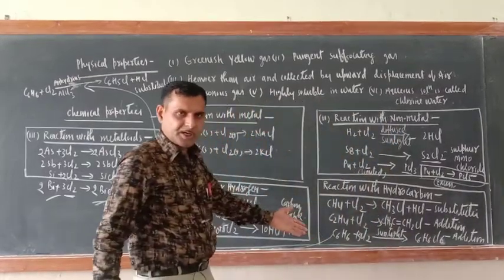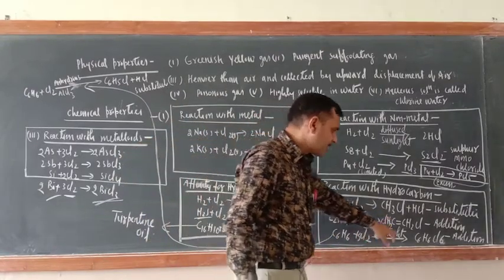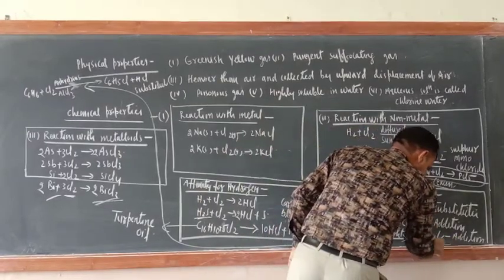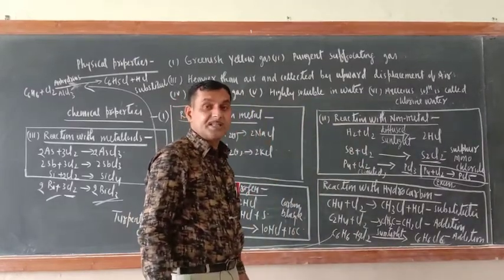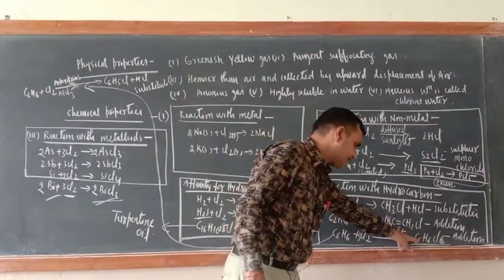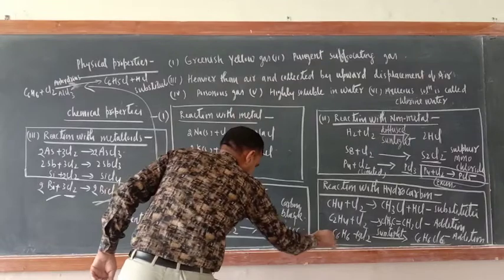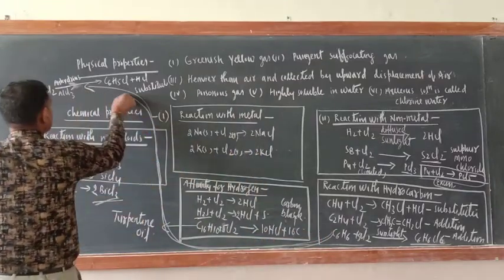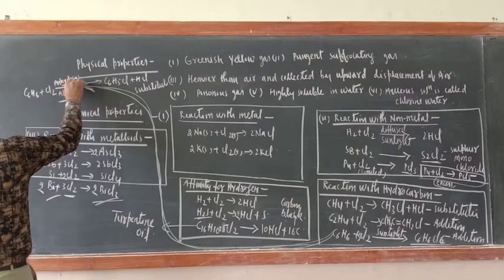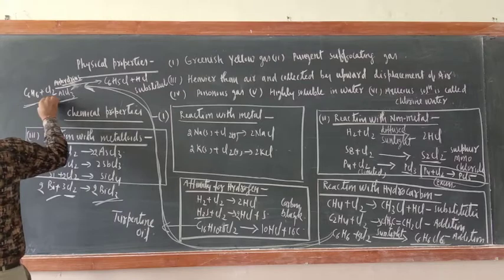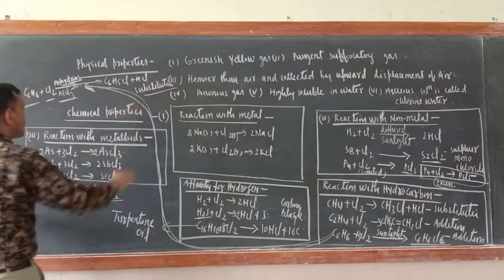Now the most important reaction: when benzene reacts with Cl2 in presence of sunlight, an addition reaction takes place and C6H6Cl6 is formed. This is BHC, benzene hexachloride. So this is an example of addition reaction. The condition is sunlight. But if the same reaction occurs in presence of anhydrous AlCl3, then a substitution reaction will be there. Addition reaction would not be there.